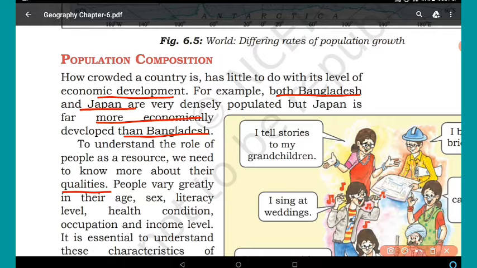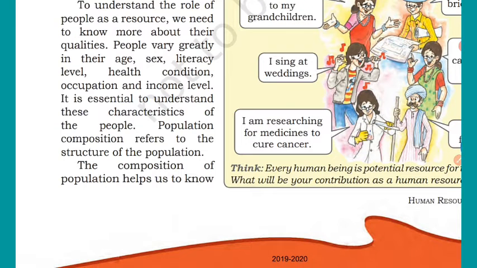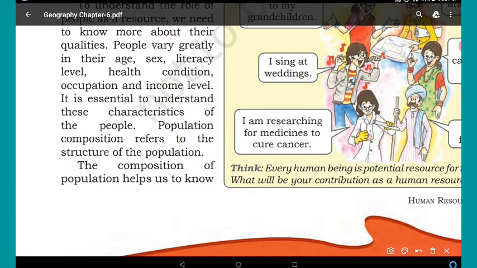So people vary greatly in their age, sex, literacy rate, health condition, occupation, and income level. Somewhere the people can be very poor, somewhere people can be rich. So it is essential to understand these characteristics of the people. Population composition refers to the structure of the population. So, what is population composition? Population composition is the structure of the population. That is, what kind of population is there? What are the characteristics of the population?